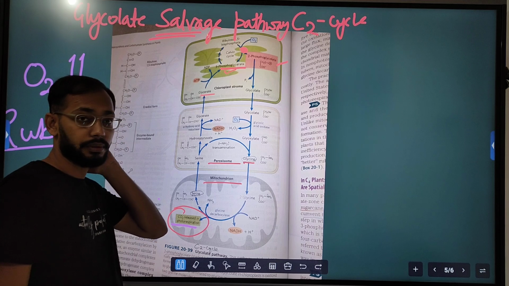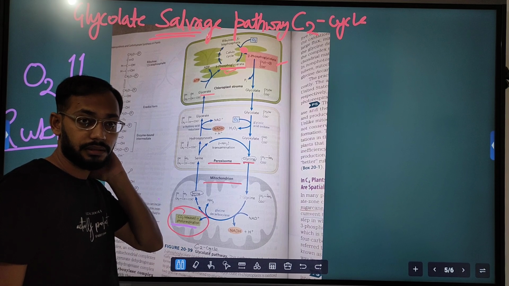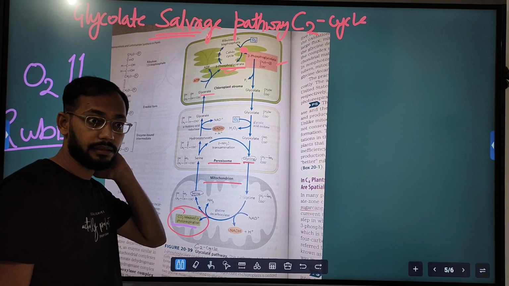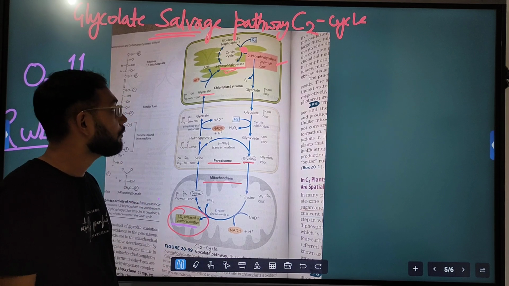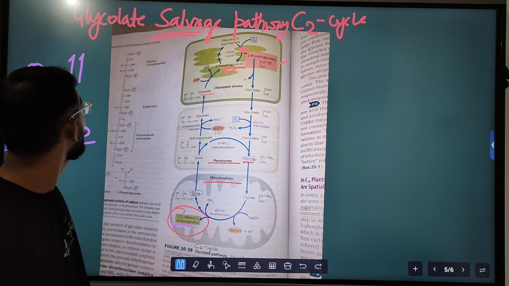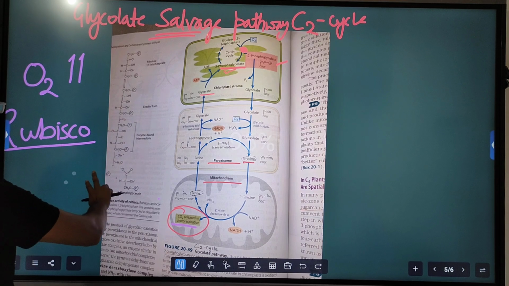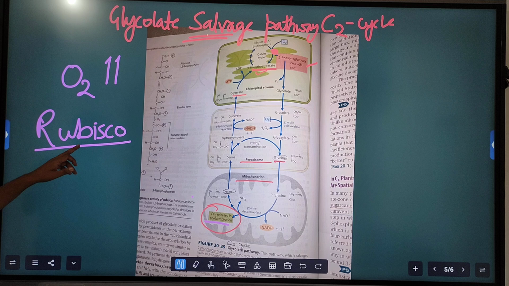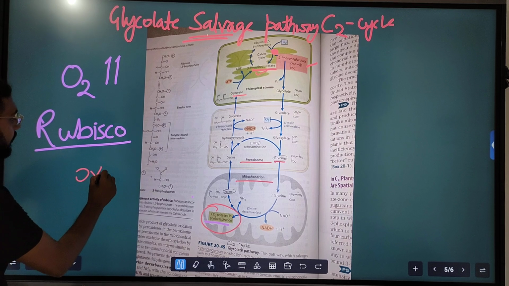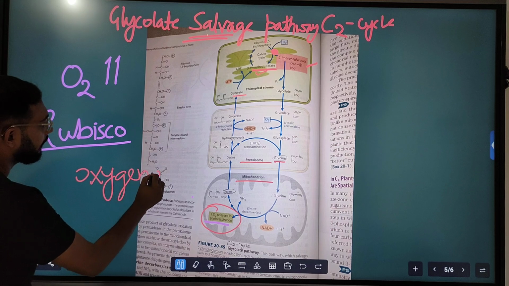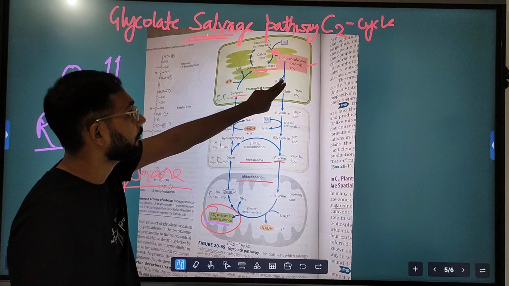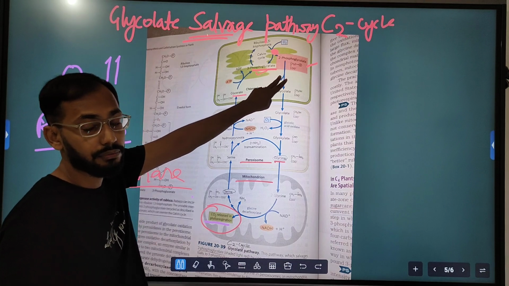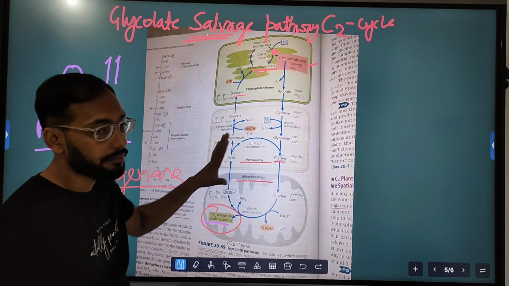If stomata are closed, oxygen concentration increases in the plant, as oxygen is continuously synthesized by photosynthesis. So the Rubisco enzyme starts functioning as an oxygenase, and this oxygenase activity makes the first product, 2-phosphoglycolate, which is not needed by the plant.